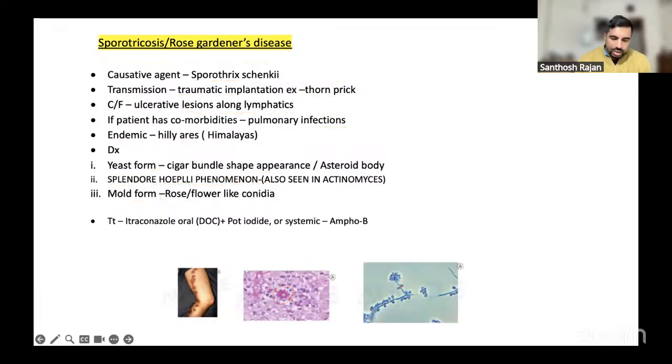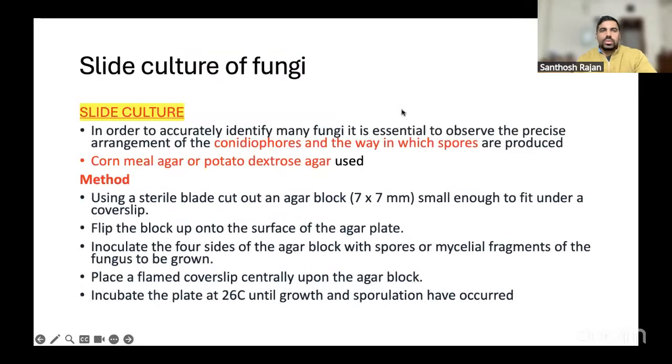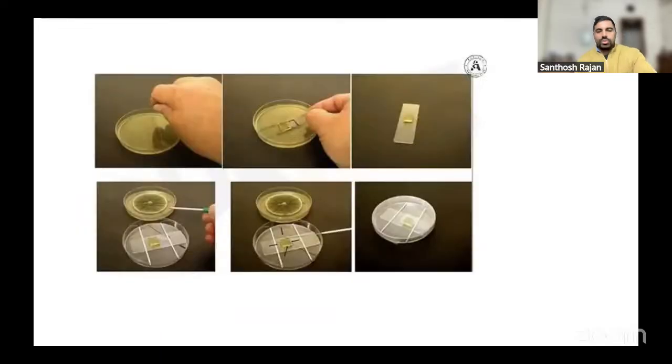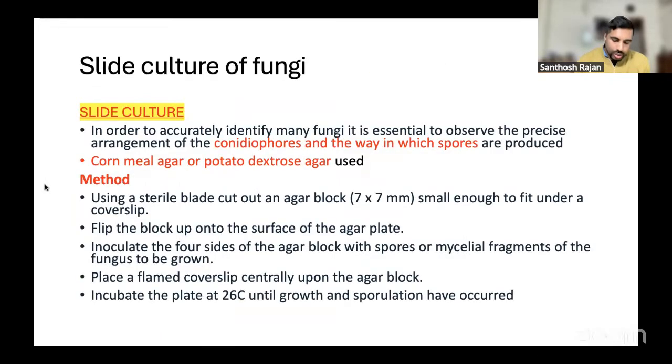Okay. Now, slide culture. For fungi, you do a slide culture. That is why we do slide culture, because sometimes you want to see the spore formation, especially the conidiospore. We call it the conidiospore. So we especially do it to show the conidiospores and the way in which the spores are produced. That way we can identify the species. Okay, that's what we do, the slide culture.